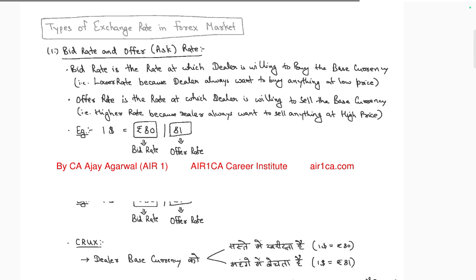Types of exchange rates in foreign exchange markets: the bid rate and the offer rate. The bid rate is the rate at which the dealer is willing to pay for the base currency, so it is a lower rate, buying at a low price. The offer rate is the sell rate, a high rate.